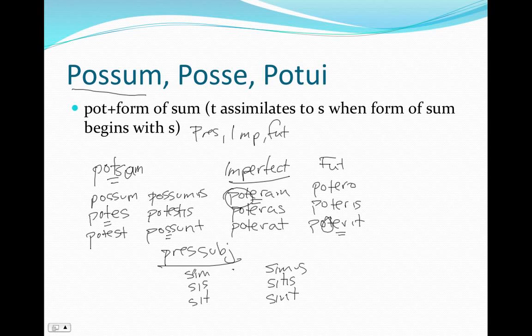All of these forms begin with S, therefore we're going to use the pos stem. Possim, possis, possit, possimus, possitis, possint. So conjugating in the present, imperfect, and future is really quite easy if you can conjugate the verb sum, to be.